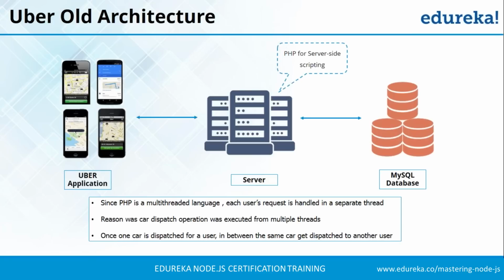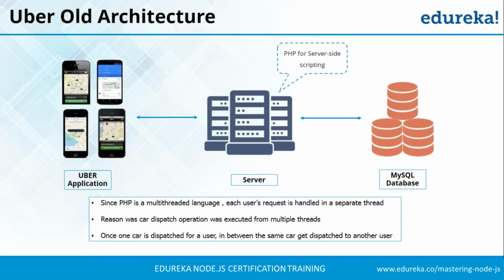Now the server allocates a cab to the customer and sends back the response in the form of cab details or driver details. Earlier they were using PHP as their server-side scripting. Now what happens with Uber is Uber's matching system creates an enormous amount of supply notifications and demand requests. But a ride request does not just elect the eventual driver. Nearest drivers are stored in a geospatial database which is continuously updated by every active driver on the network as they move about the city.